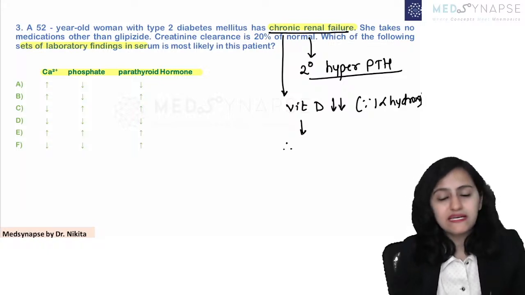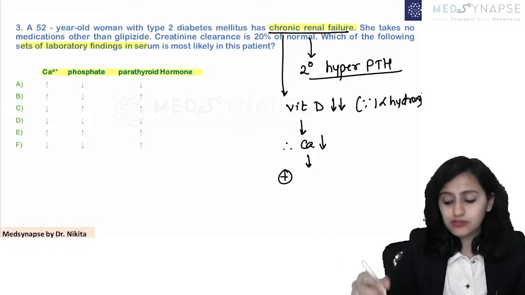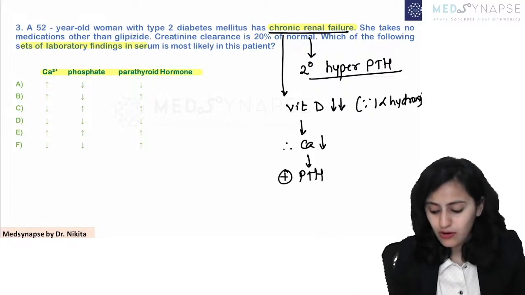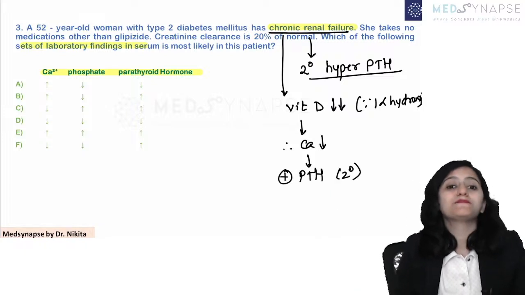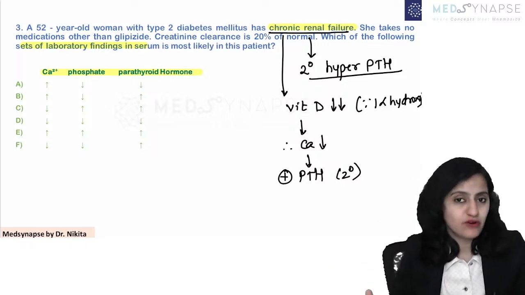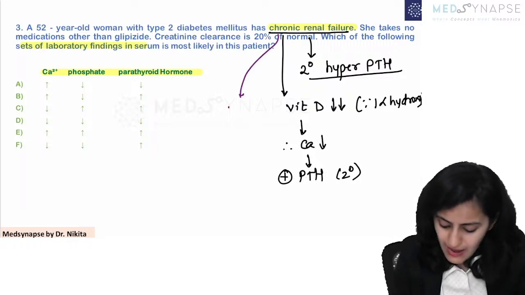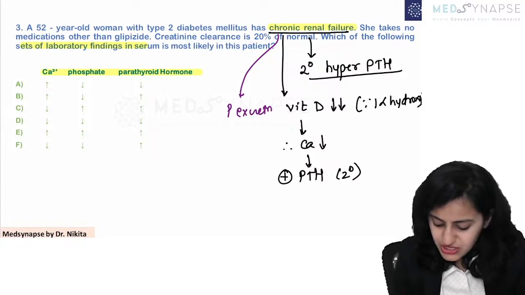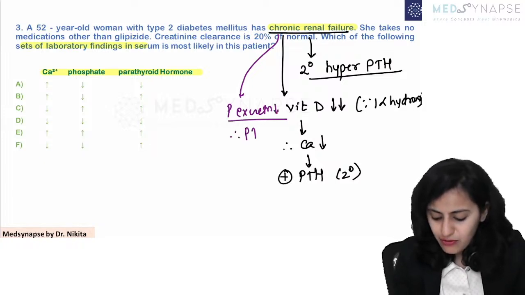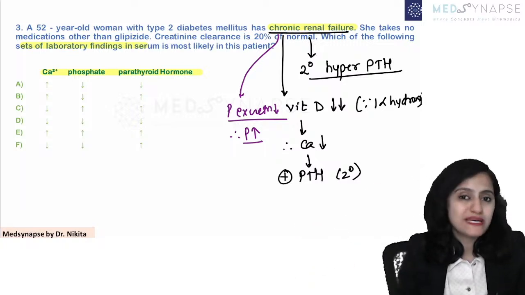So if the vitamin D is less, the calcium is going to be less. So in CKD, the calcium levels are less. If the calcium is less, it tries to stimulate the parathyroid hormone. This is secondary hyperparathyroidism, because parathyroid increases calcium and decreases phosphate. Now, since there is CKD, phosphorus excretion is decreased, and therefore the phosphate levels increase, because in CKD we are not able to excrete the phosphate out.